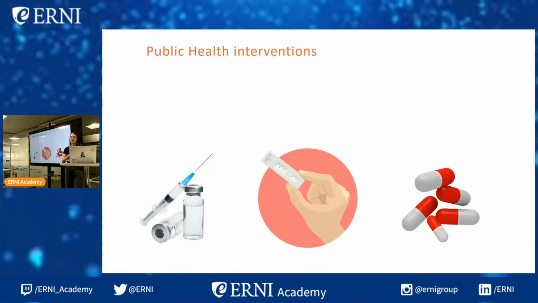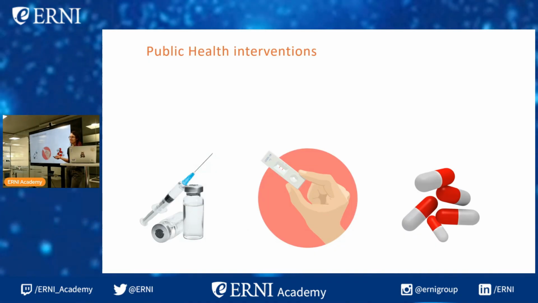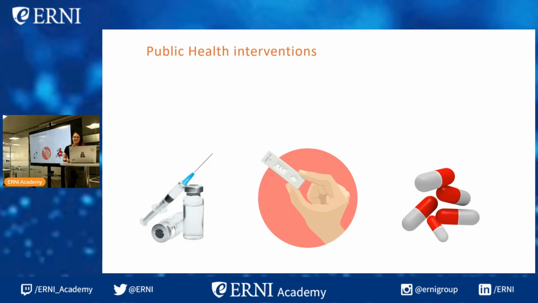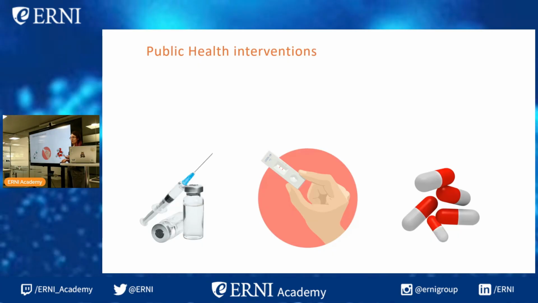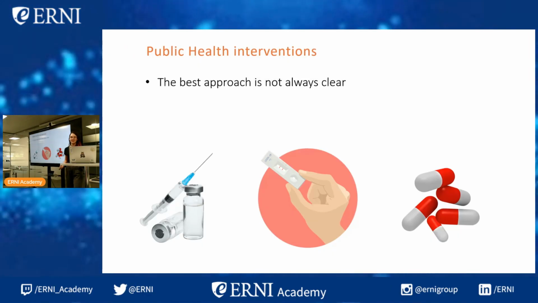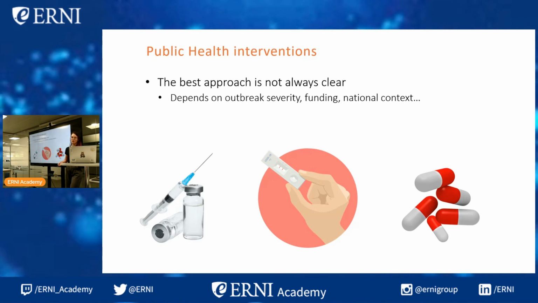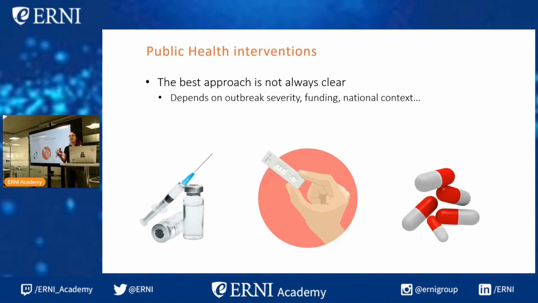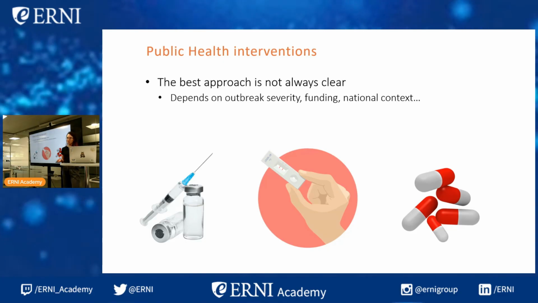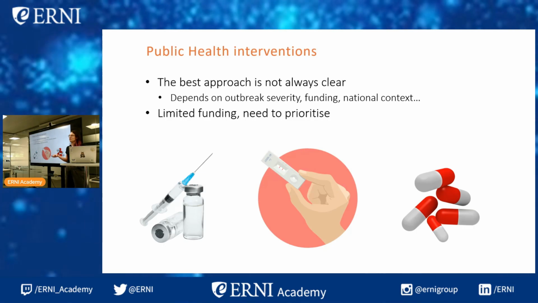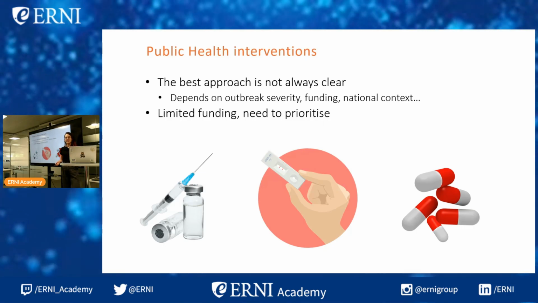So there are a whole series of public health interventions available to us. For example, the main ones would be vaccines, testing, and treatment. However, the best approach is not always clear. It depends heavily on context, such as outbreak severity, funding, and even national context and sociopolitical factors. But there is limited funding, so we can't just do everything and see what works. We need to prioritize.